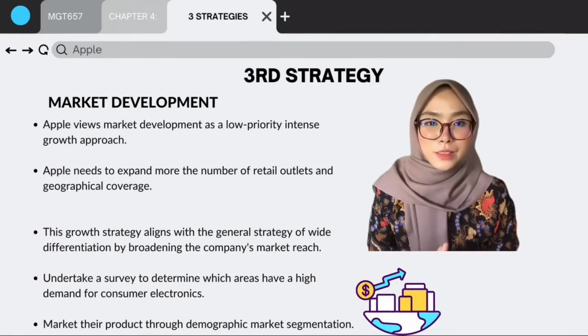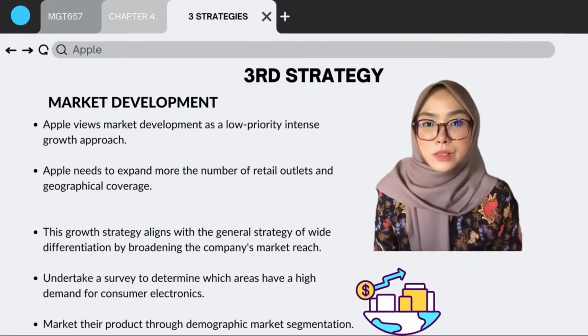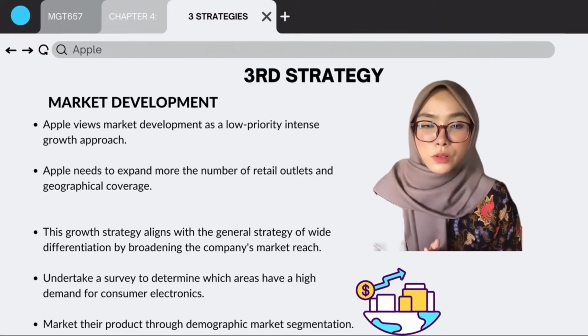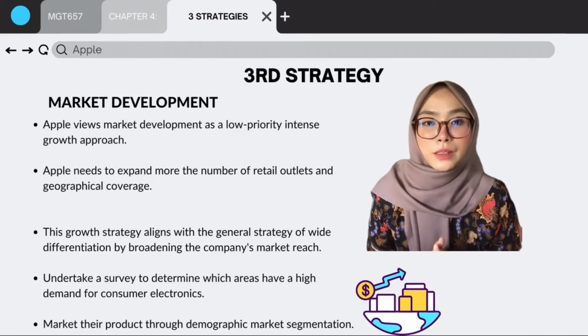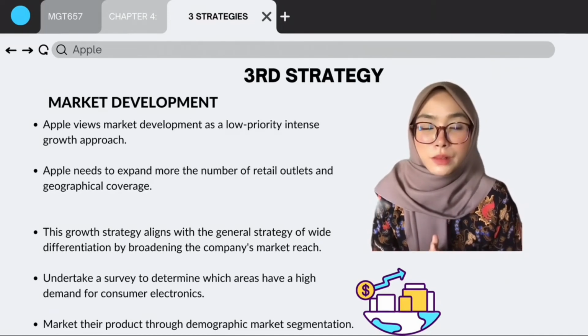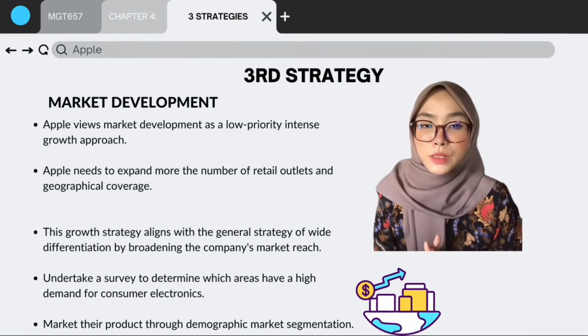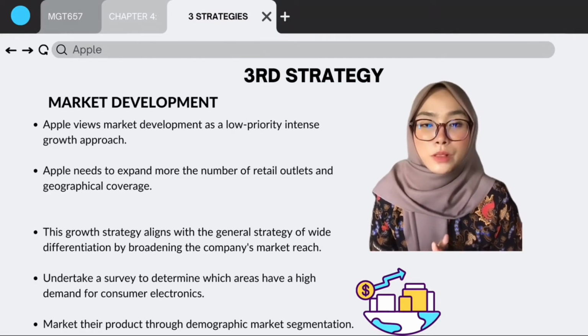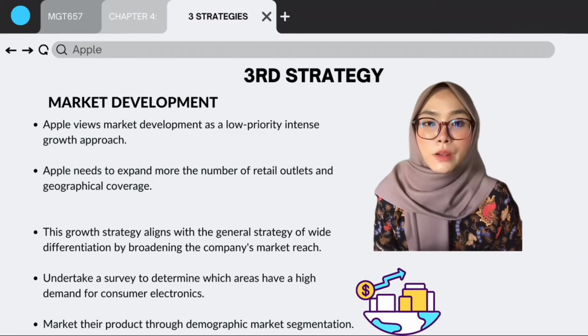Next, the third strategy is market development. Apple views market development as a low priority, intense growth approach. Market development entails selling a current item or product in a new area while using the company's competitive advantages. According to our findings, Apple has an Apple Store in 25 countries and regions, but there are more countries they